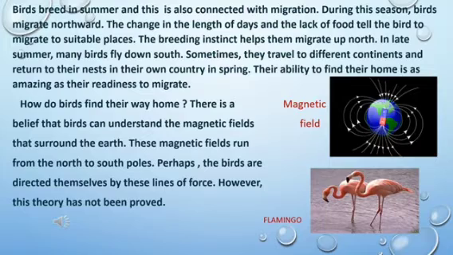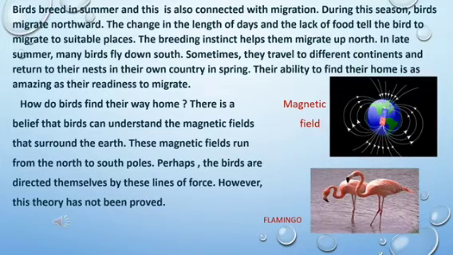Their ability to find their home is as amazing as their readiness to migrate. How do birds find their way home? There is a belief that birds can understand the magnetic fields that surround the Earth.